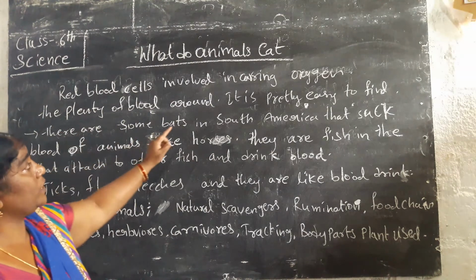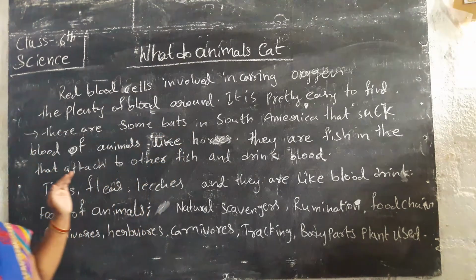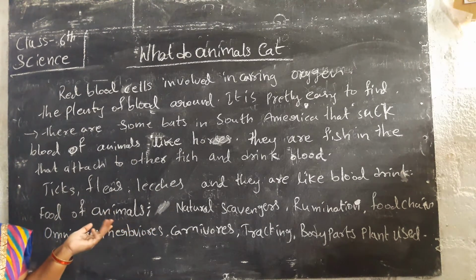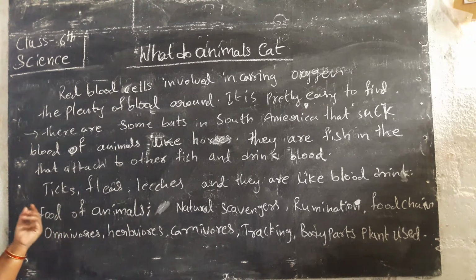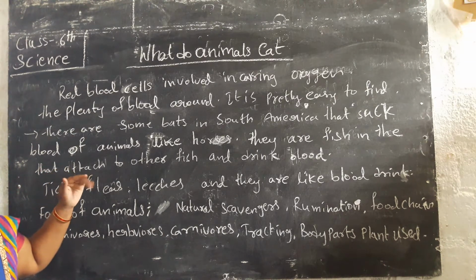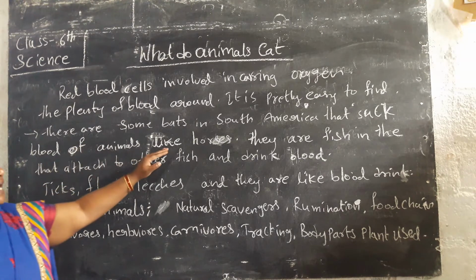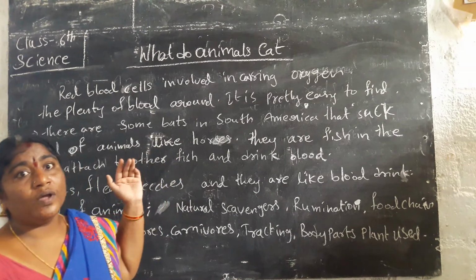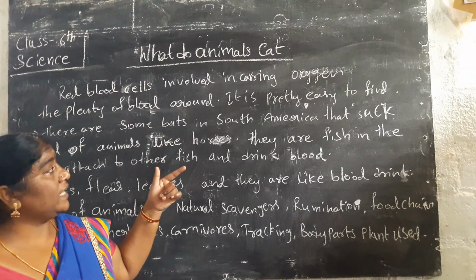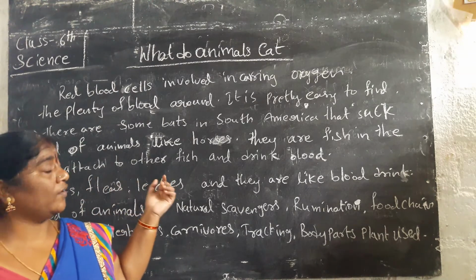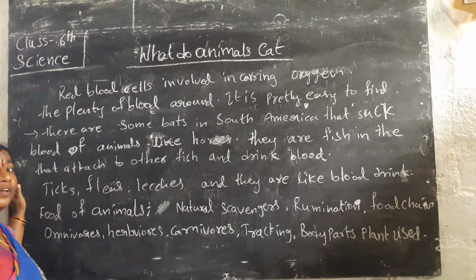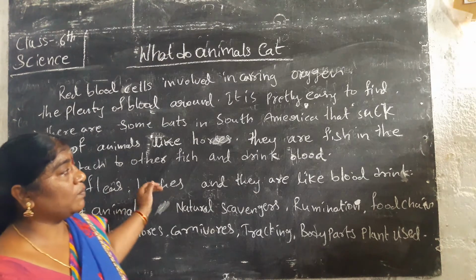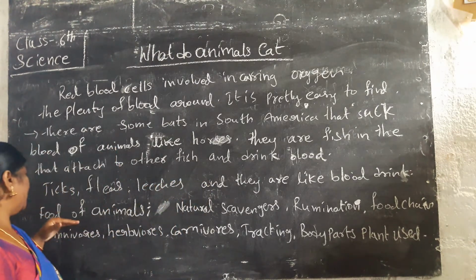With plenty of blood around, it is pretty easy to find. Animals like bats and mosquitoes can drink the blood. There are some bats in South America that suck the blood of animals like horses, and fish. They attach to the fish and drink the blood. They can drink the blood of animals. Ticks, flies and leeches are also blood drinkers, and they drink the blood too.